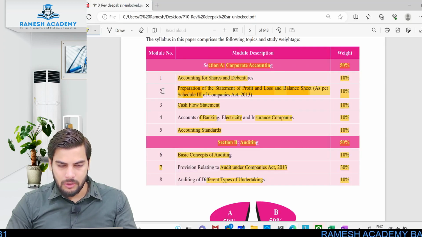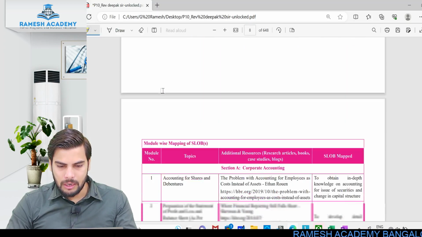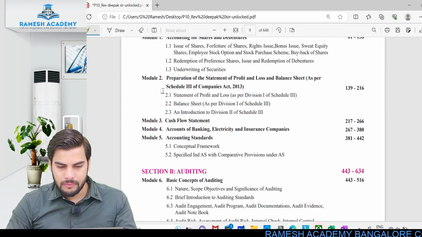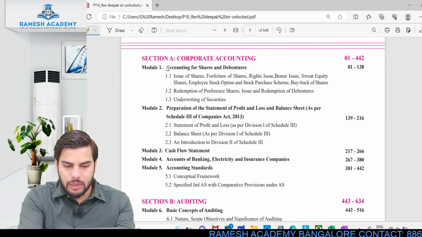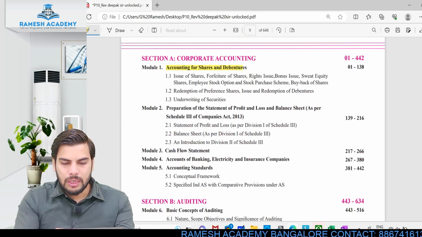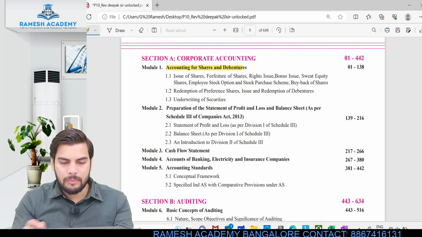So on that note, let's start with this first chapter, that is accounting for shares and debentures. Let's start with this chapter, accounting for shares and debentures. As I already told you, this chapter will be having 3 units.